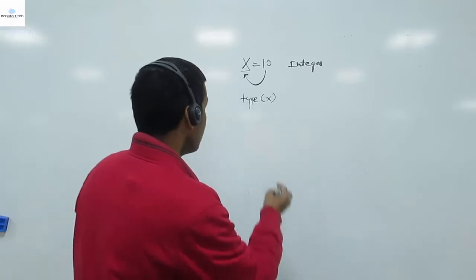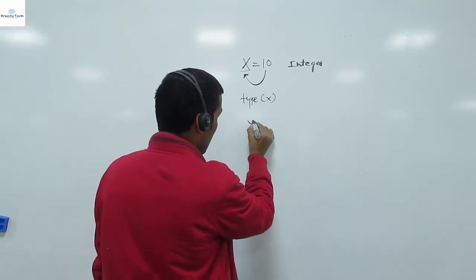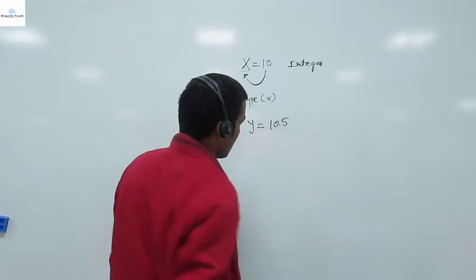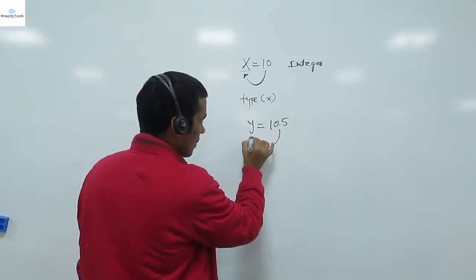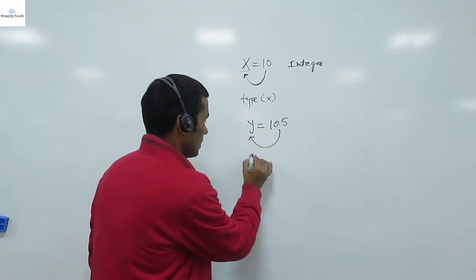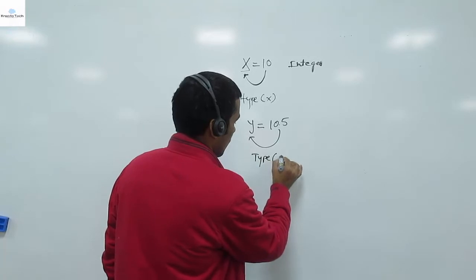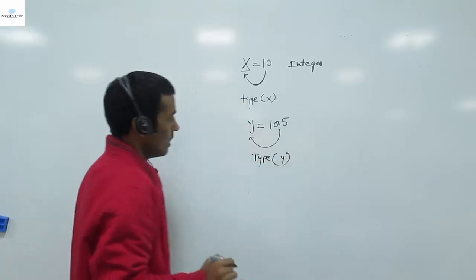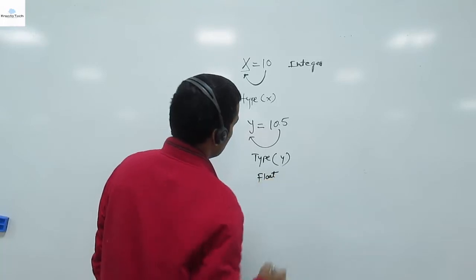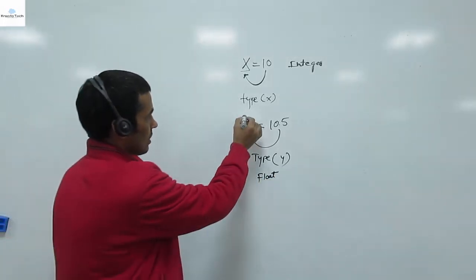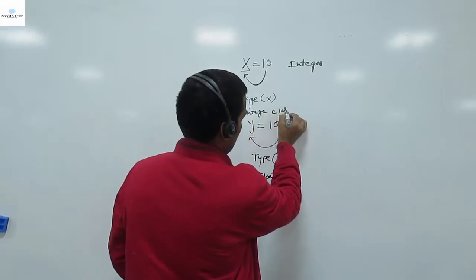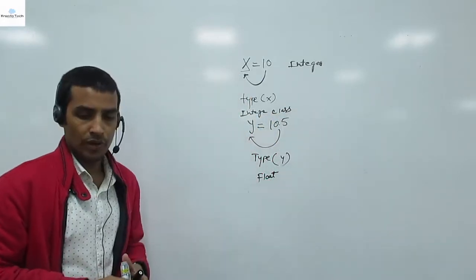Again, if I take y equal to 10.5, here we are storing a floating value in y. If we check type(y), it will print the float class. Here you will get the output, the integer class. So this is all about the variable.